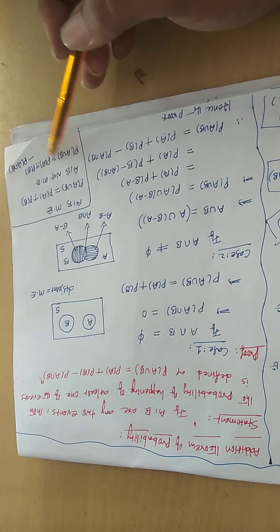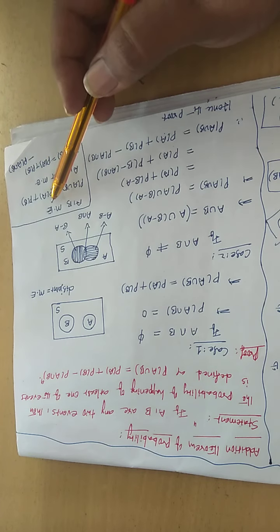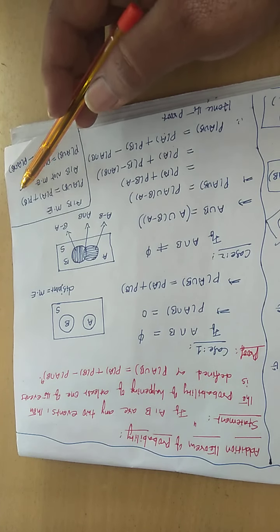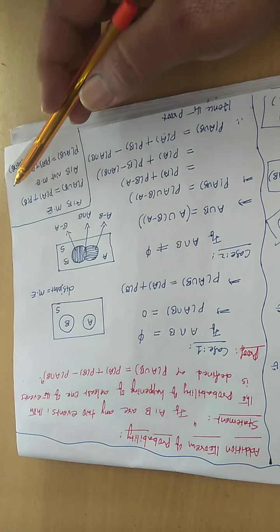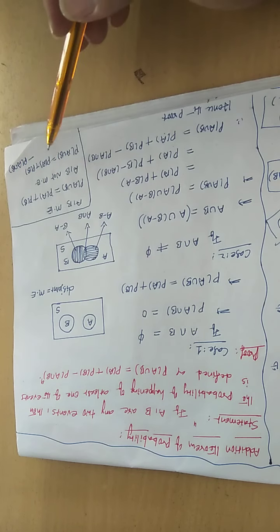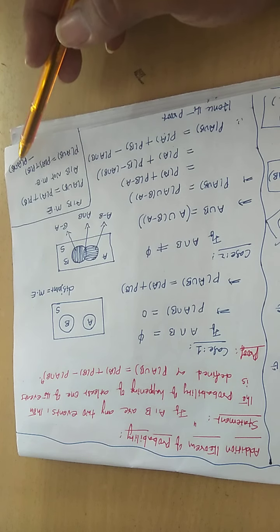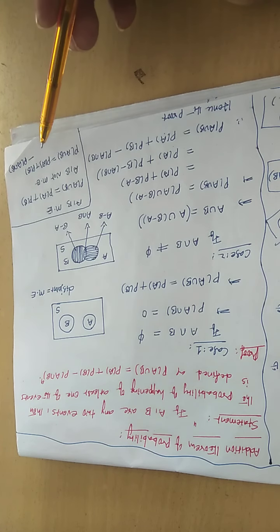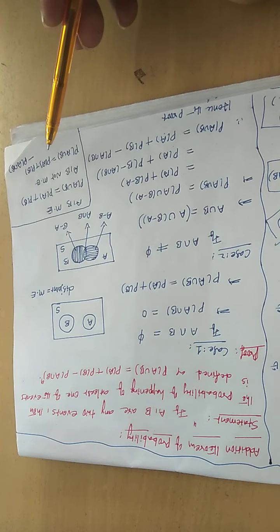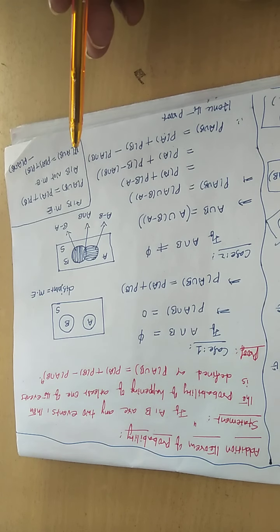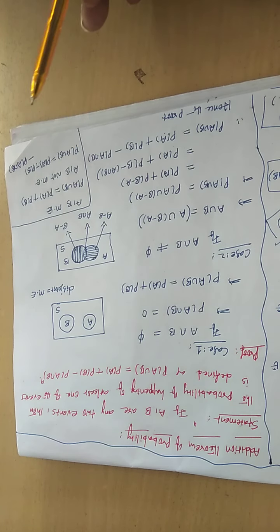These are important conclusions. Whenever mutually exclusive, the intersection part is going to be 0. Whenever not mutually exclusive, the intersection part exists. Not mutually exclusive, not disjoint events, or mutually inclusive events, these are different terminologies.